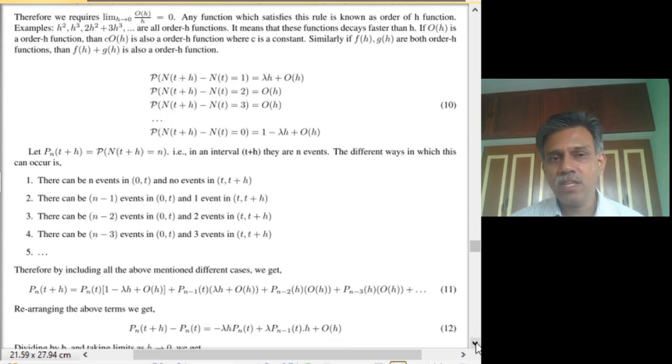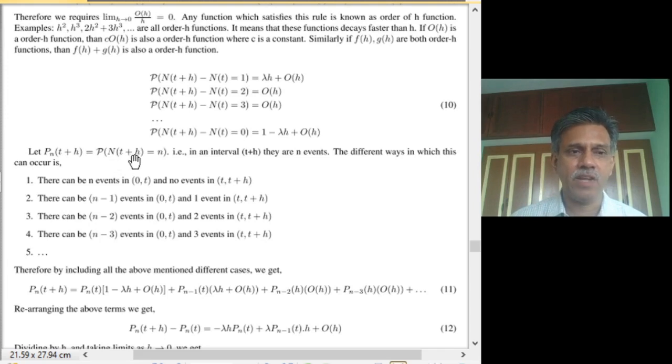Now with this basic definition, we will look at how the Poisson PMF naturally arises when we look at a Poisson stochastic process. Consider an interval of size t plus h, that is from the time 0 to the time point t plus h.